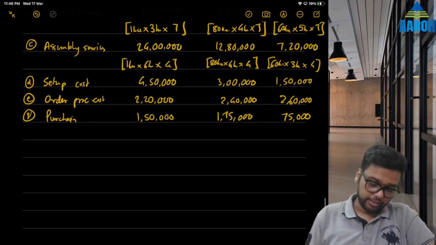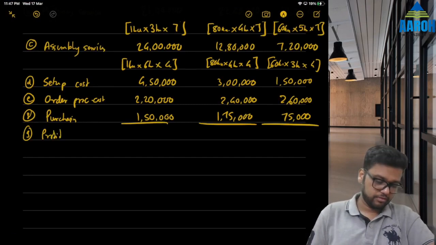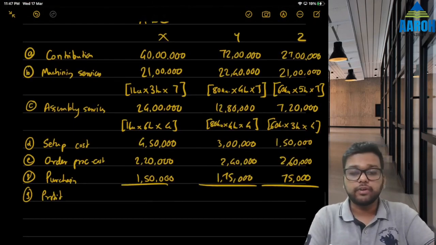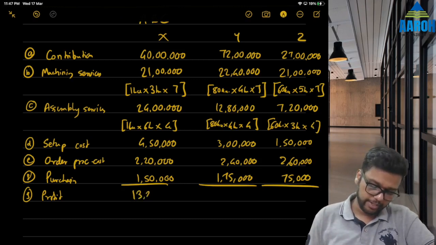That's it. This should give us profit as per ABC. Contribution minus all the costs. So 40 lakhs minus 21 lakhs minus 24 lakhs minus 4,50,000 minus 2,20,000 minus 1,50,000. That gives us 13,20,000 profit.